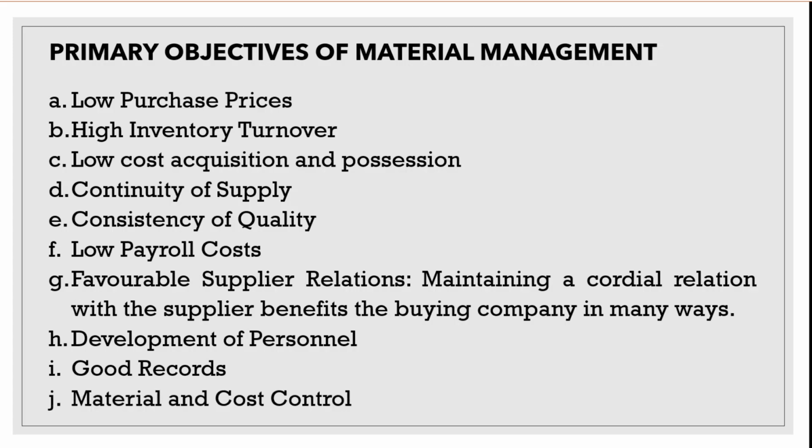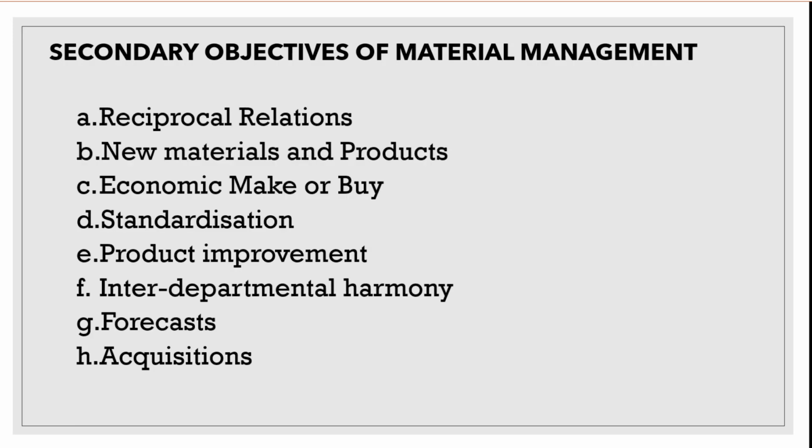Last one, material and cost control. The material department should ensure that the material is purchased in the right quantity so that the funds are not unnecessarily blocked in the inventories. Now, coming to the secondary objectives of material management: reciprocal relations, new materials and products, economic make or buy, standardization, product improvement, interdepartmental harmony, forecast, acquisition.